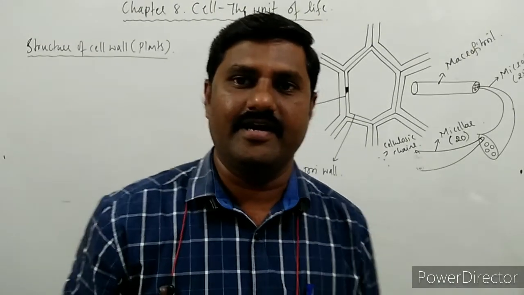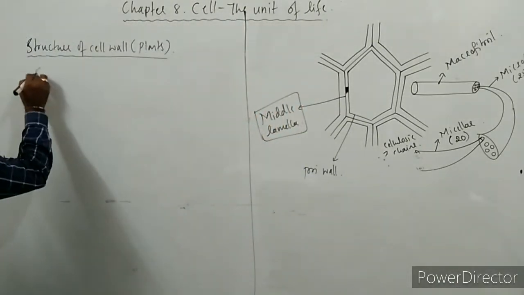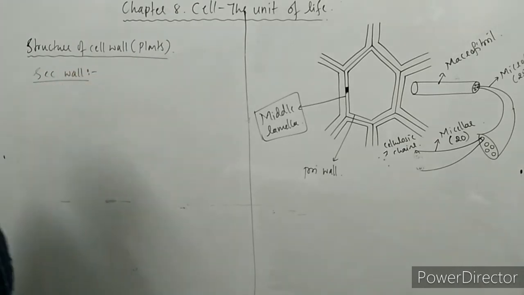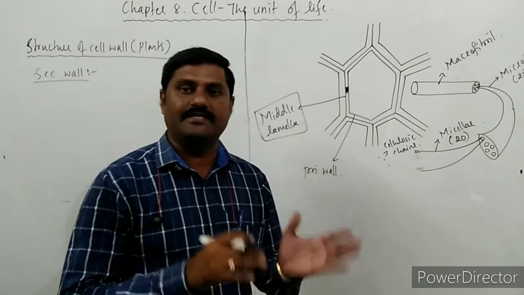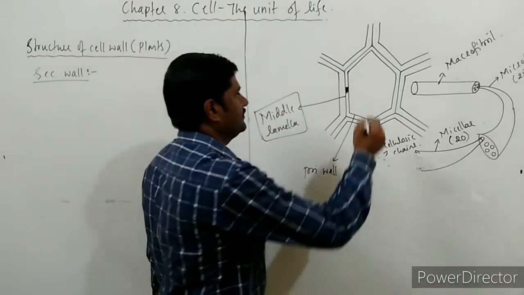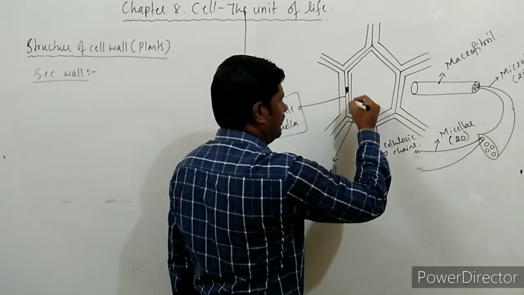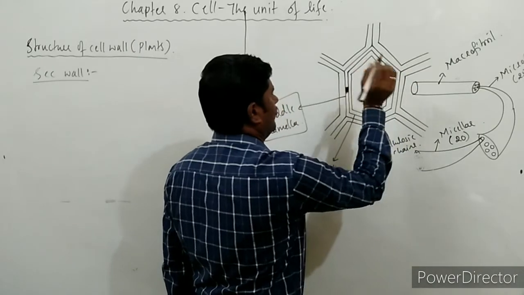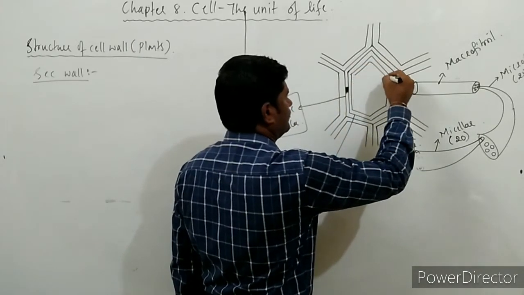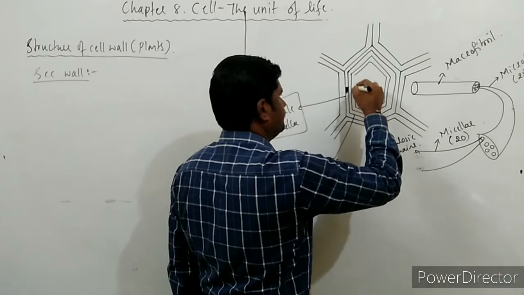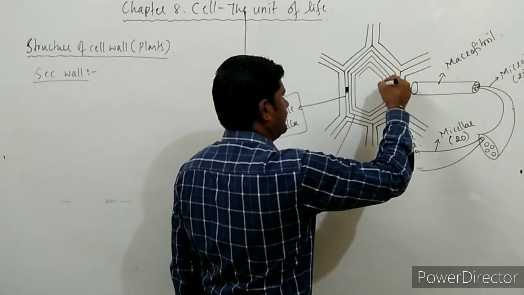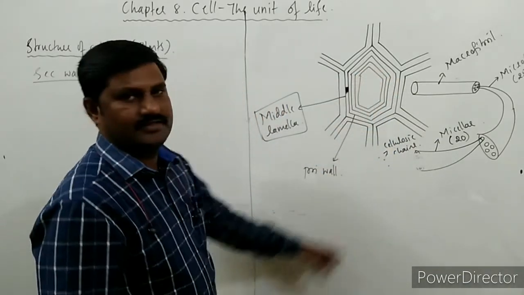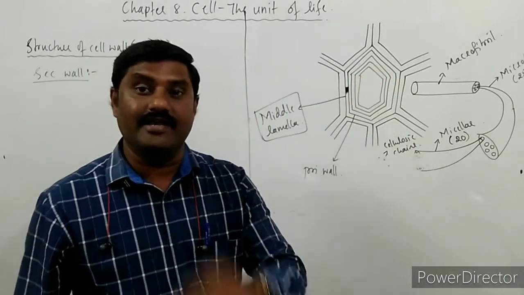Let us start with the secondary wall. This secondary wall lies inside the primary wall. This is 1, this is 2, and this is 3. What it suggests to us is that this secondary wall is 3-layered.